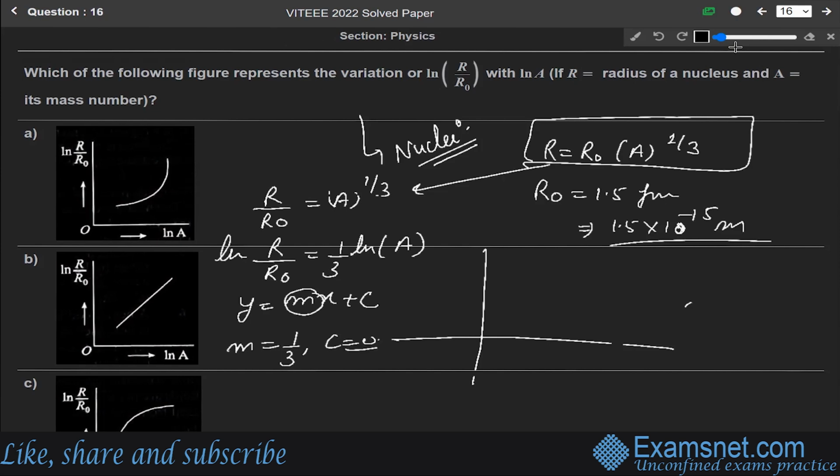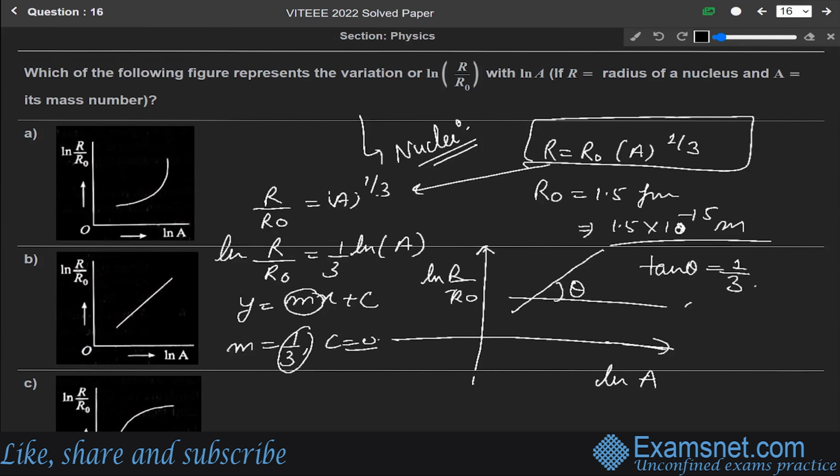So if we put log of A on the x-axis and log of R over R naught on the y-axis, this equation will look something like this. This is angle theta, and here the slope is m equals 1 by 3, so tan theta equals 1 by 3.